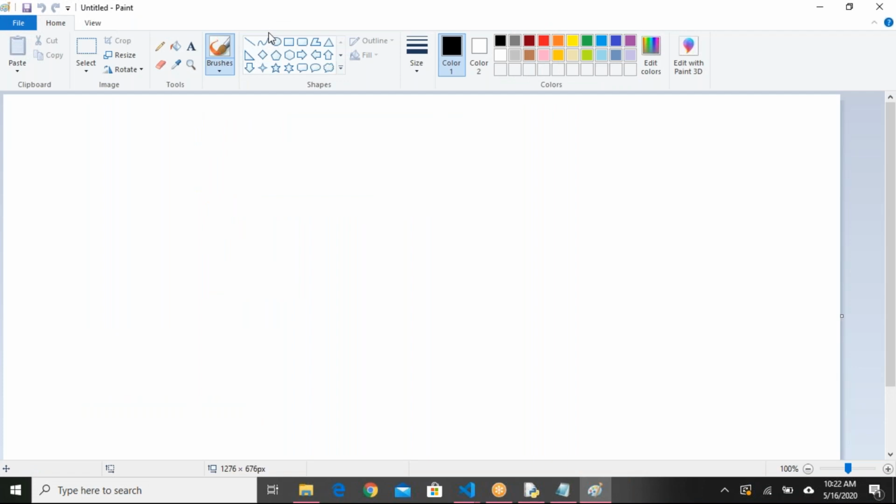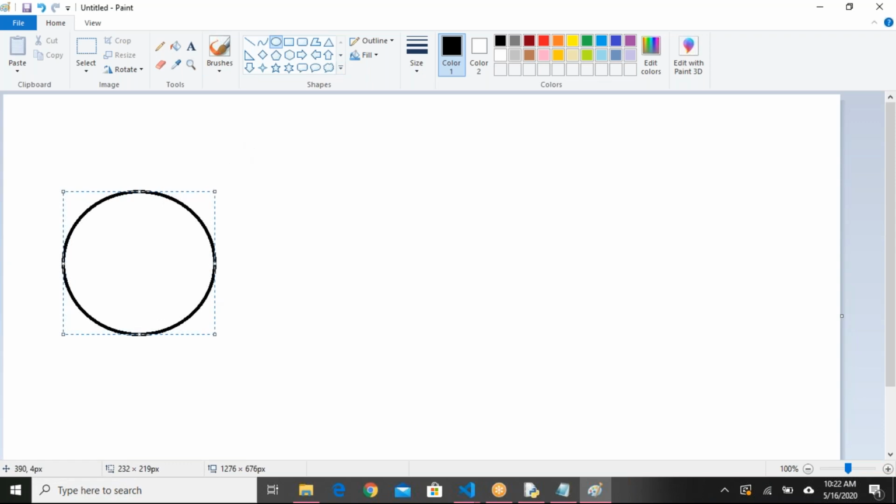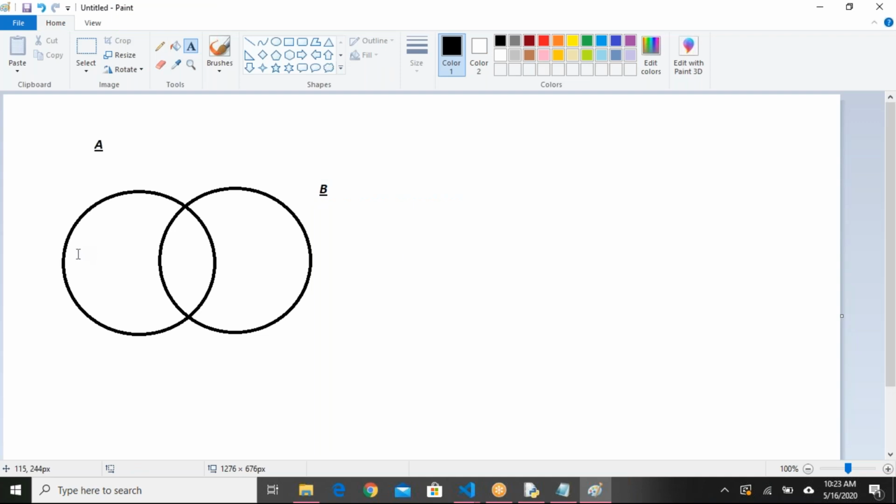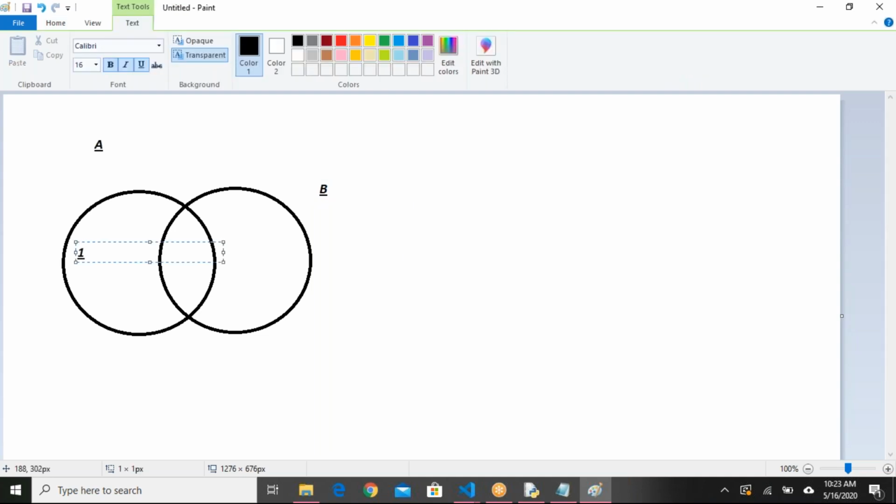Now, let me take two sets. If you remember mathematics, we used to write like this: set A, set B. I'll take this as set A. This is B. Okay, I want to add some elements to set A. One second, I don't want bold, italic, underline.